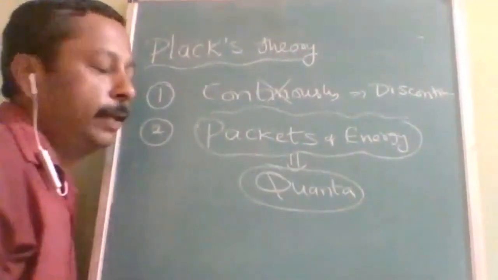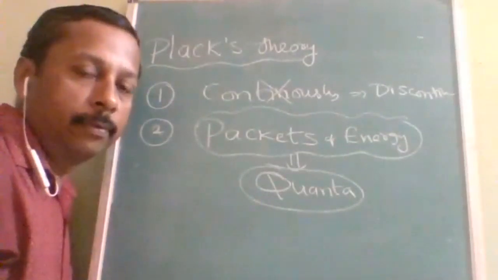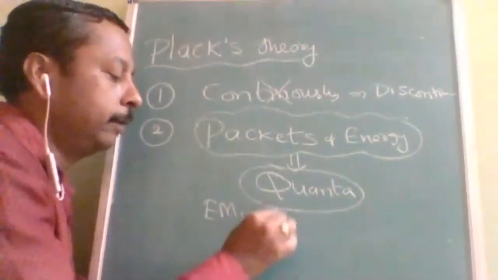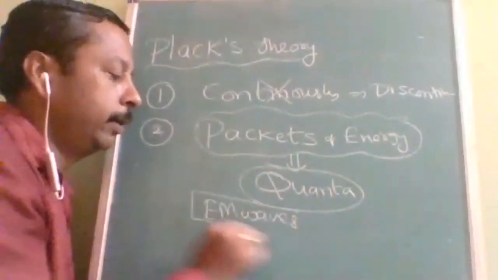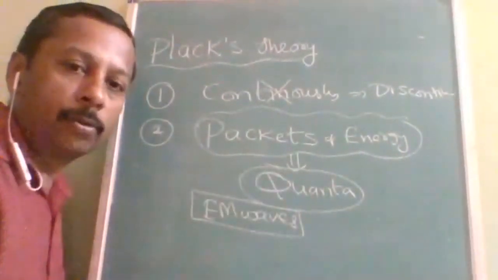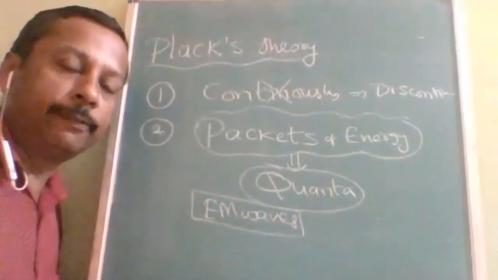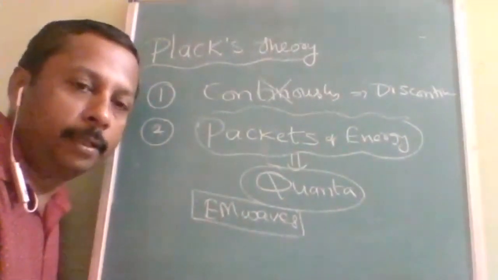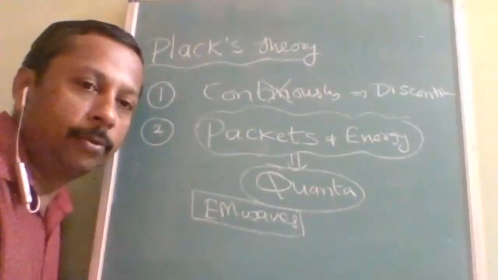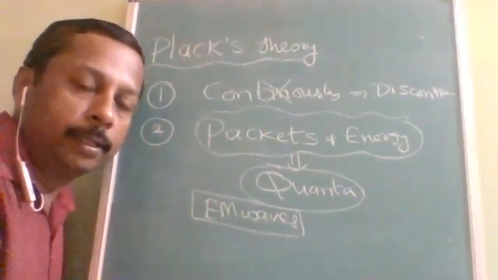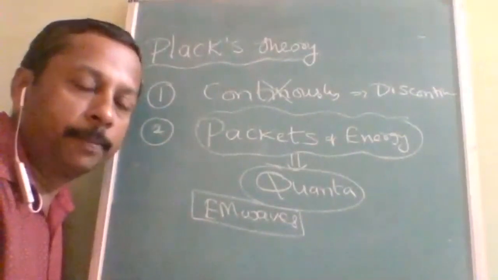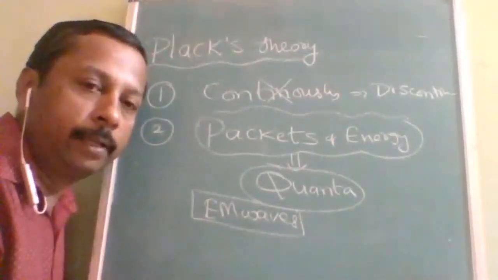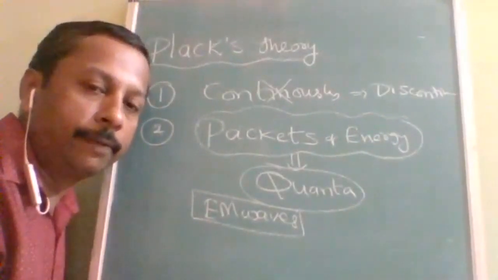If there are different types of electromagnetic waves, there will be a difference only in wavelength or only in frequency, but their speed will be the same. So based upon the wavelength and frequency, electromagnetic waves are of different types.